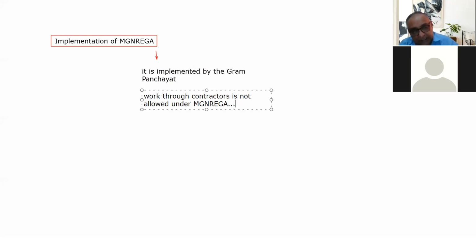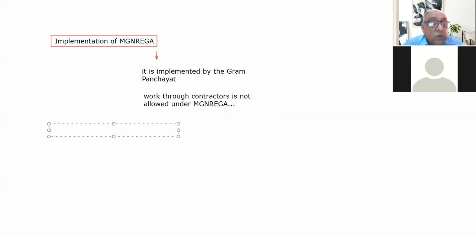And the next thing is the special points, some important points about Manrega. So we can write it here: important points related with Manrega.